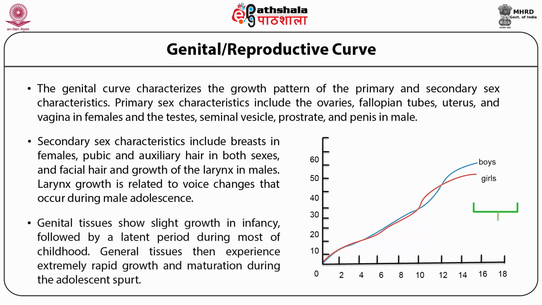Genital tissues show slight growth in infancy followed by latent period during most of the childhood. Genital tissues then experience extremely rapid growth and maturation during the adolescent spurt.